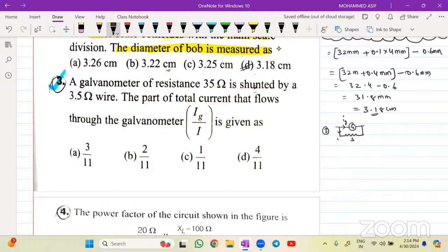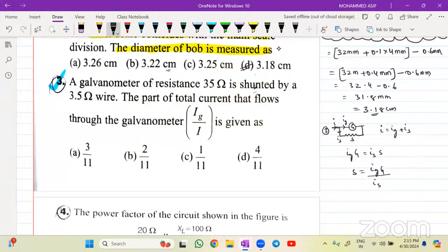The current passing through this one will be equal to Is. Total current which is coming into this one is I. So I value will be equal to Ig plus Is. Incoming current must be equal to outgoing current. So now I can say that Ig into G must be equal to Is into S because both of them are in parallel. So I need to calculate the part of the current that flows through the galvanometer. That means Ig by I is equal to how much for me? Okay, I'll write the shunt from this one. S is equal to Ig into G divided by Is.